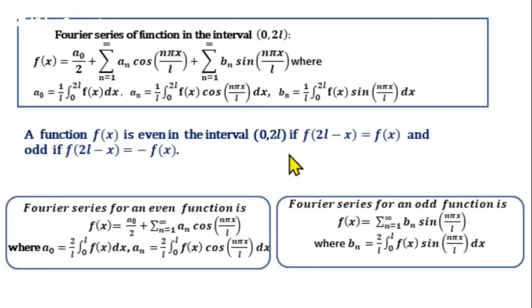So, for the interval 0 to 2L, the function f of x is even if it satisfies the condition f of 2l minus x equal to f of x, and the function is odd if f of 2l minus x equal to minus f of x. If the function is even, then the Fourier series will contain only cosine terms, and if the function is odd, then the Fourier series will contain only sine terms.